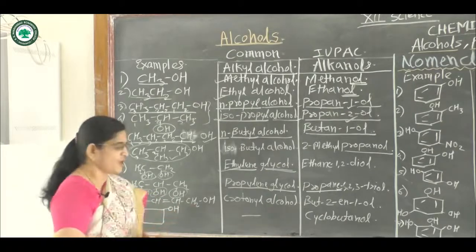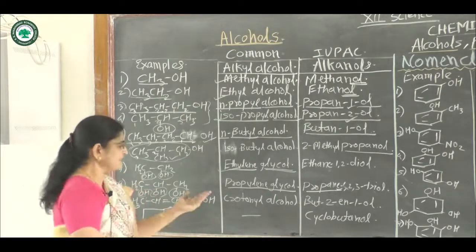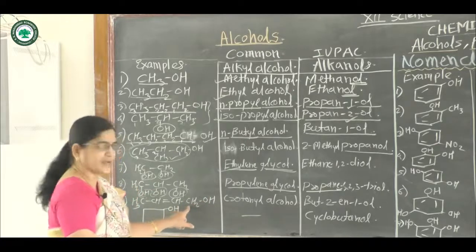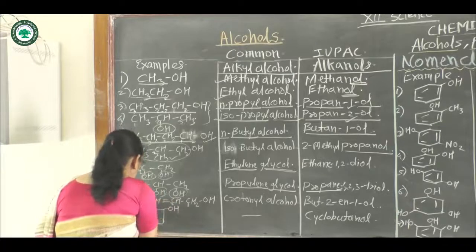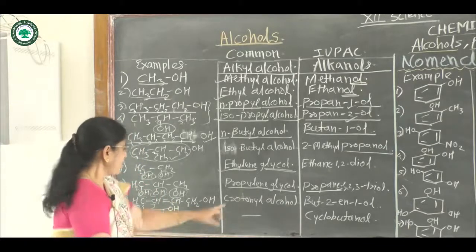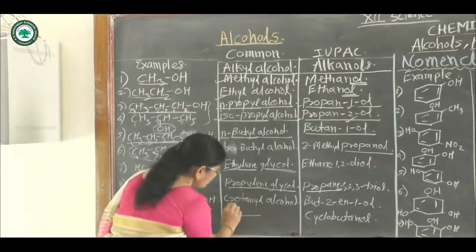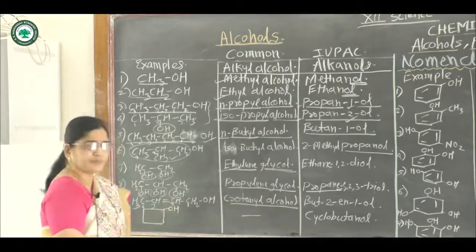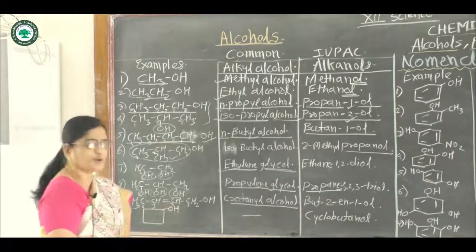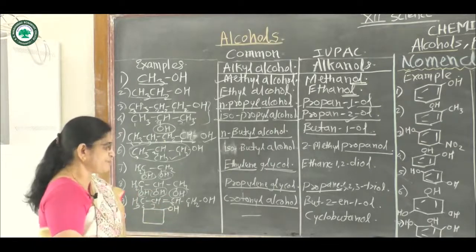Hence it is a derivative of butene, and it also contains a hydroxy group on the first carbon atom. Suppose this is carbon number 1st, 2nd, 3rd and 4th. Then the common name of this compound is crotonyl alcohol. And the IUPAC name of this compound: as it contains 4 carbon atoms, it is a derivative of butene, hence